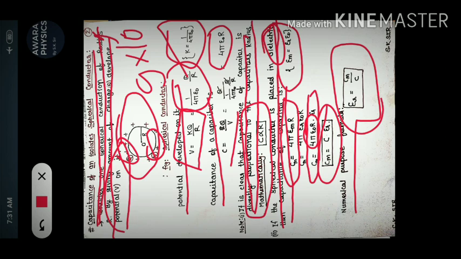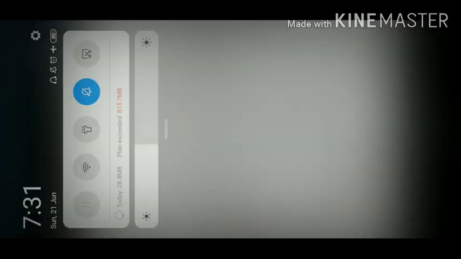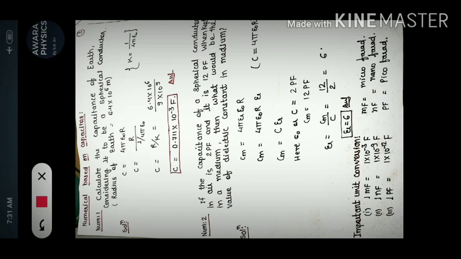You are given in the question a Cm value and C, okay, and you are asked by the examiner to find out the relative permittivity. Okay, so hopefully you understood all the concept. Now we are coming to the last topic of today. Let's move on to the third page. So here we are going to talk about numericals.